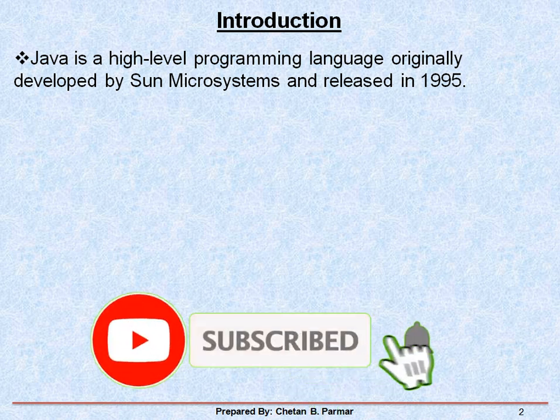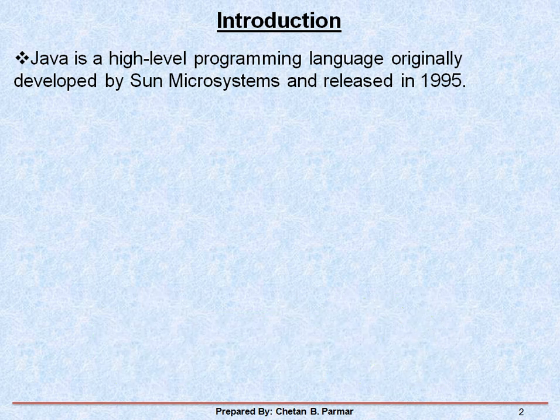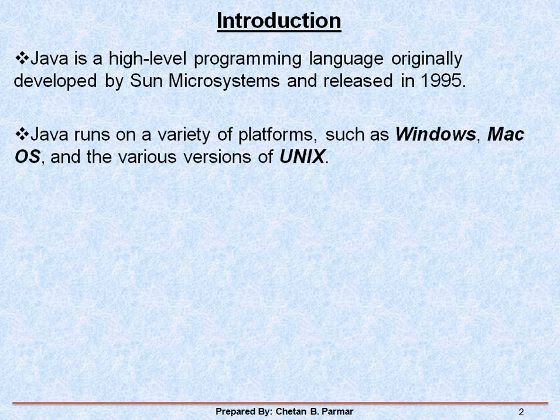Java is a high-level programming language originally developed by Sun Microsystems and released in 1995. So we can say that it is a Sun Microsystems product which was released in 1995. Second, Java runs on a variety of platforms such as Windows, Mac OS, and various versions of Unix.